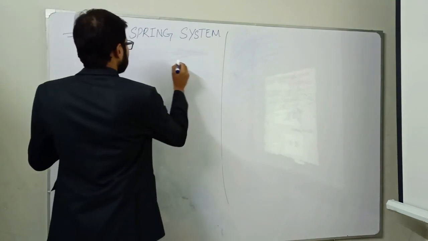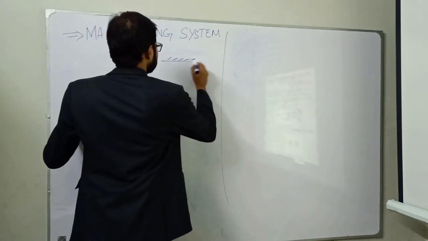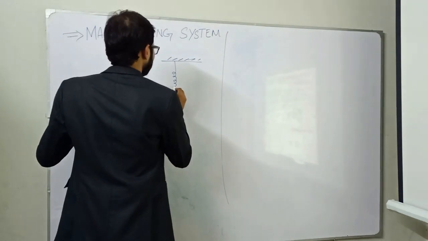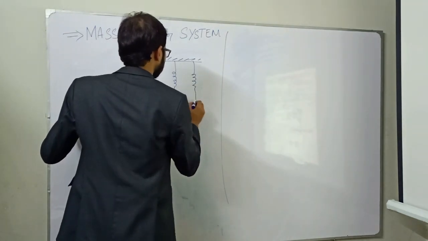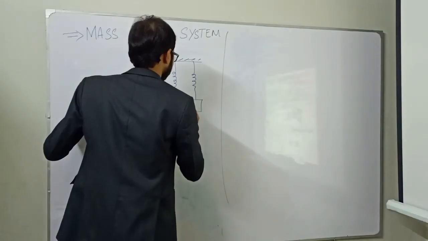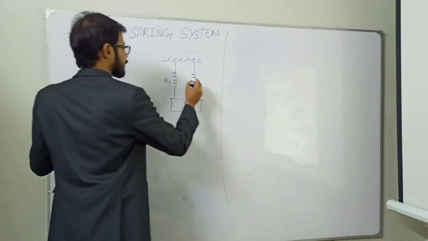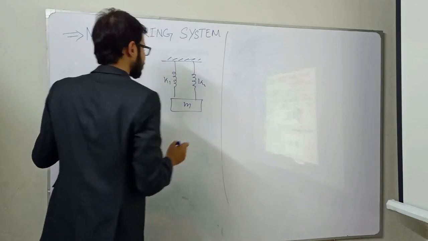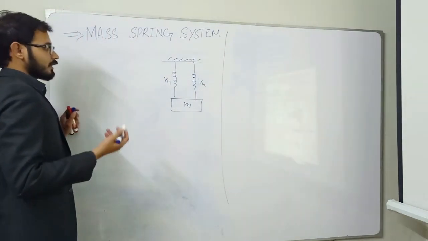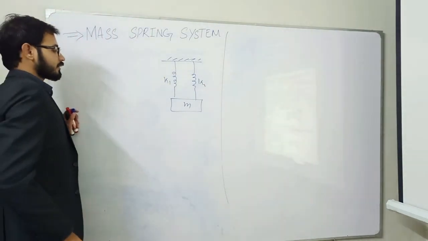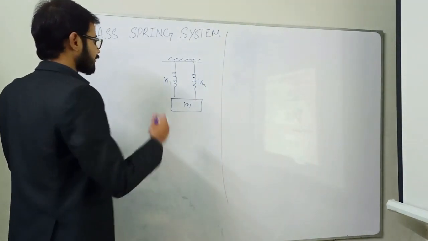For example, in some of the vibration cases we have equivalent springs that are attached with the block M. Consider the stiffness of the spring as K1 and stiffness of the spring as K2, and you are asked for the calculation of the natural frequency of the system.